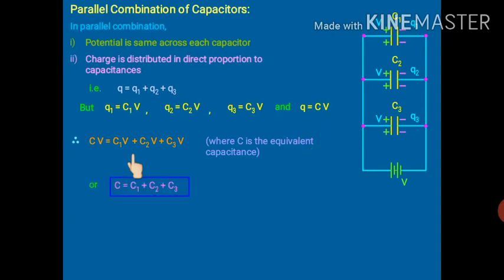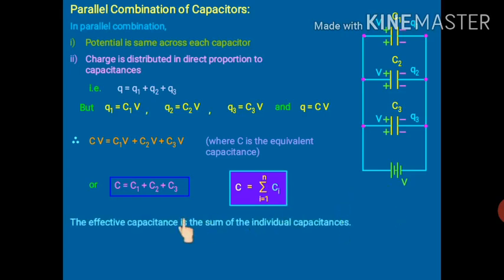So finally what we will have? C is equal to C1 plus C2 plus C3. So the effective capacitance for a parallel combination will be the sum of all the individual capacitances. Or if there are n number of capacitors, the same thing could be written using summation: C is equal to the sum, i equals 1 to n, of Ci. So the effective capacitance is the sum of all the individual capacitances.